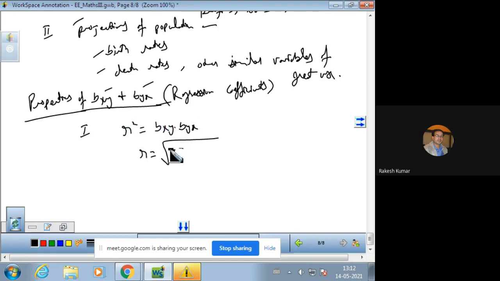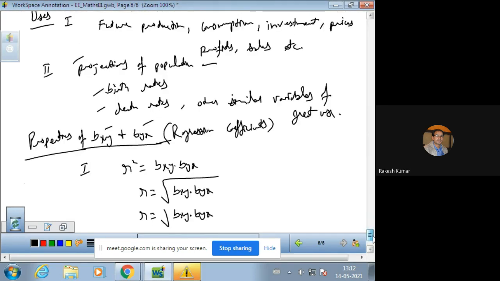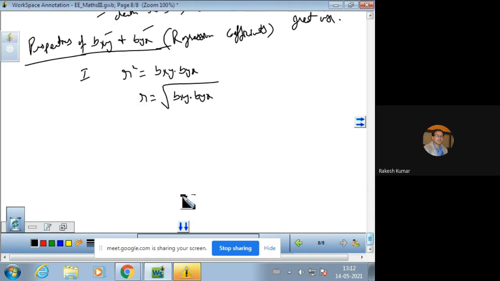And what is the value of Bxy and Byx? You know the values of Bxy and Byx. This is r sigma y upon sigma x and r sigma x upon sigma y. So this is one of the important properties.